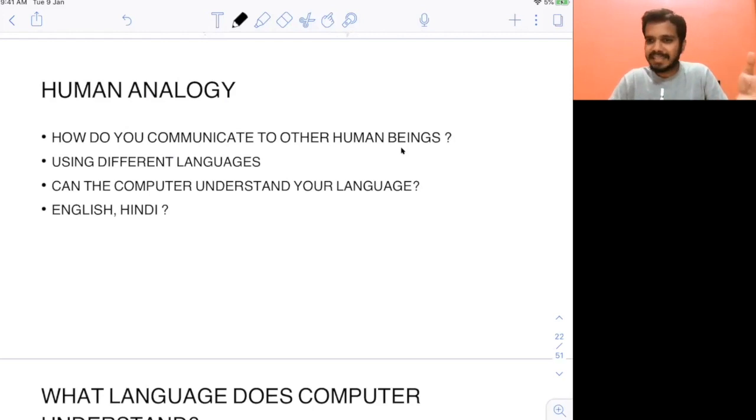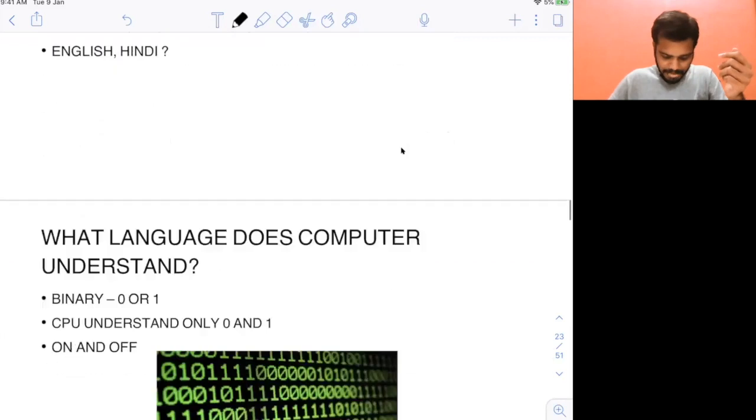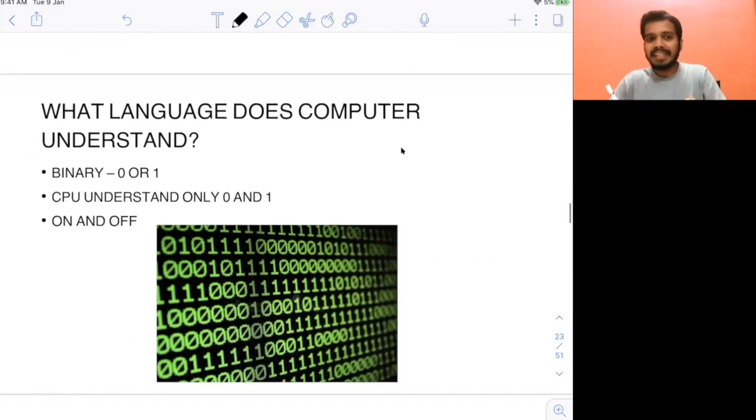Now, can the computer understand your language? Of course not. They cannot understand English or Hindi. If you tell them, "Computer, do this for me," they will not do that. Of course, you have Alexa and all today, but typically your system will not do anything if you tell them. Now, the language that the computer understands is binary. It's 0 or 1. So what is binary? Binary can take two values, either 0 or 1. That's why the name binary.